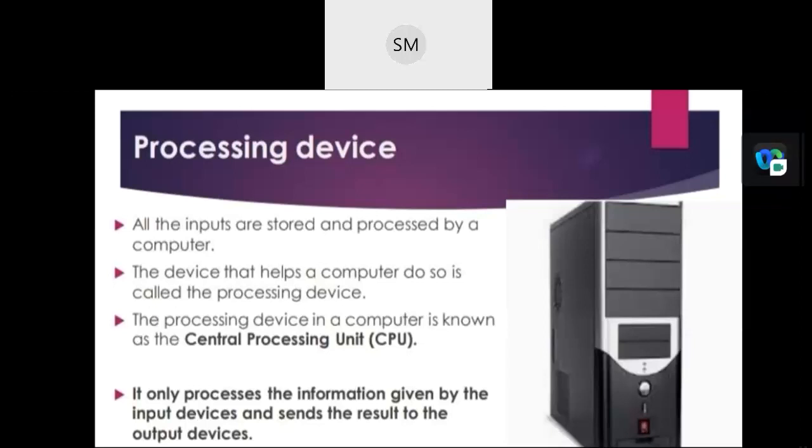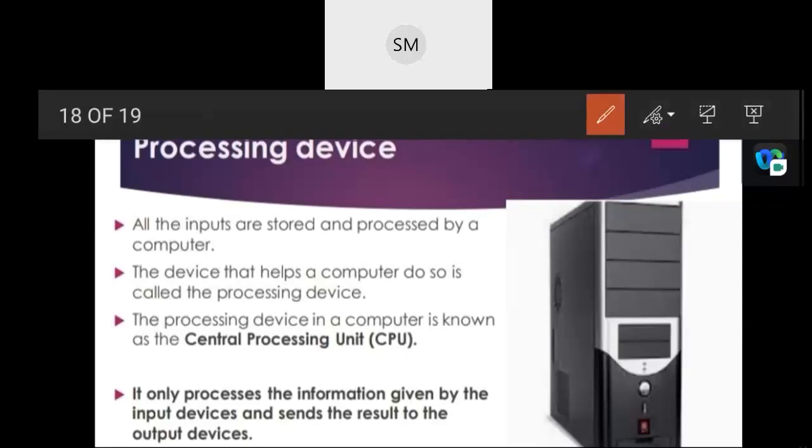Because we connect this processing unit with our brain. In humans, all the processing is done by our brain only, isn't it? Similarly, all the functions and working of computers are controlled by the CPU. So what is CPU?